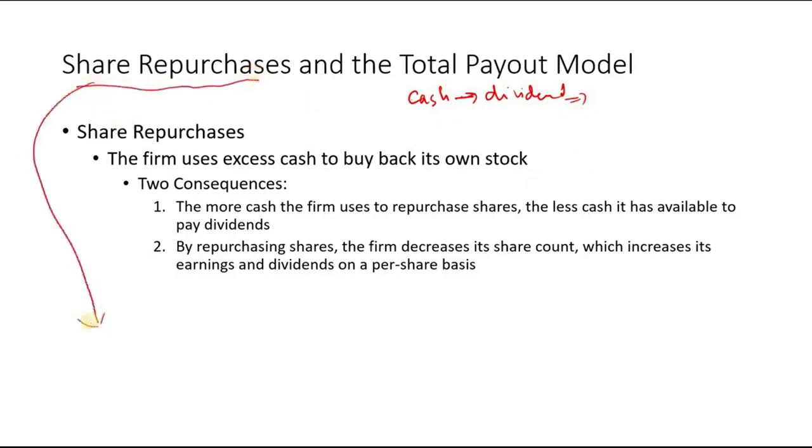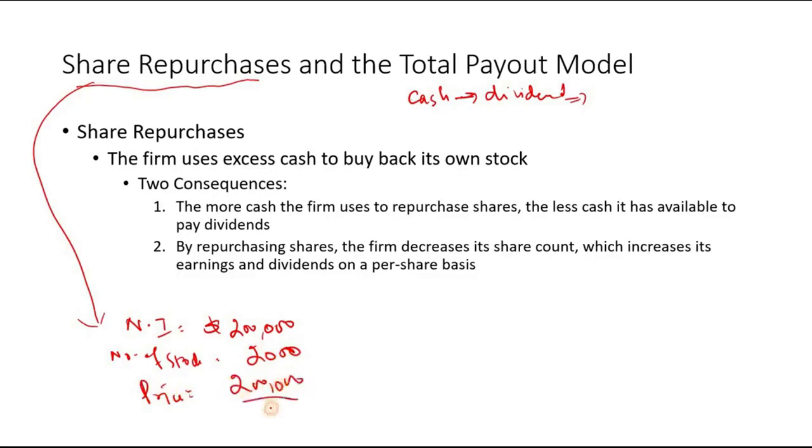Okay. So for instance, currently the net income of the company is $200,000 and the number of stocks is 2,000, right? So what is the price of each stock? So that would be 200,000 divided by 2,000. So how much? 200. So it means the price of every stock is 200, right? So sometimes what happens, the company doesn't pay cash dividend, instead it buys the existing stocks, right?